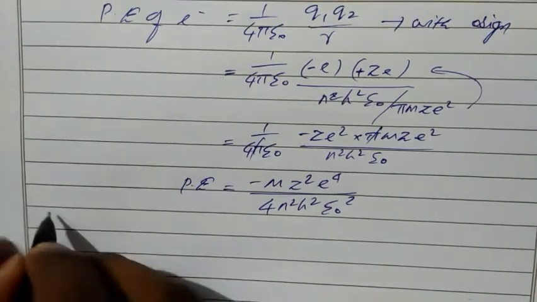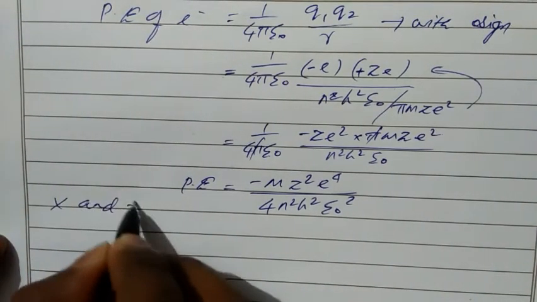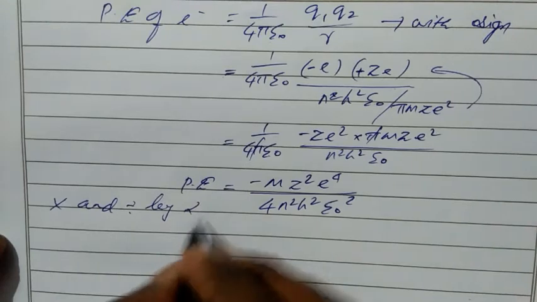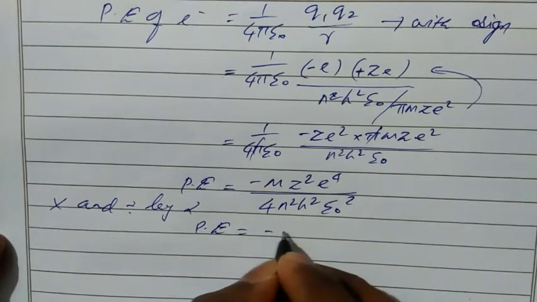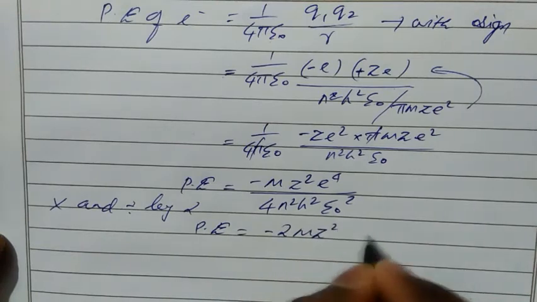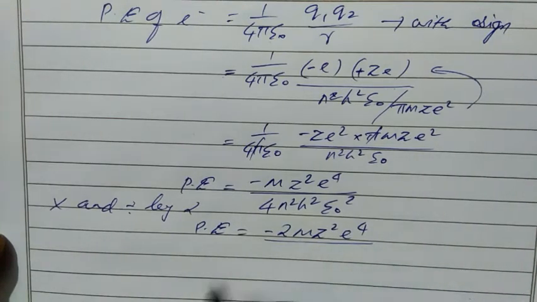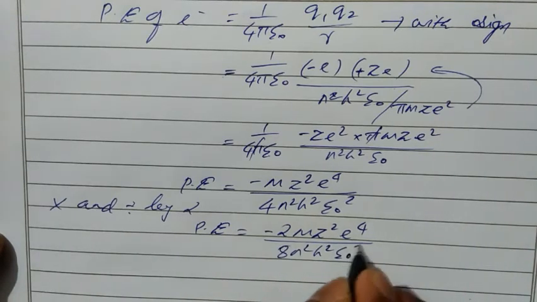So if I multiply and divide by 2, then we have potential energy equal to minus 2 m z square e power 4 divided by, if I multiply with 2 here, then we have 8 n square h square epsilon naught square.